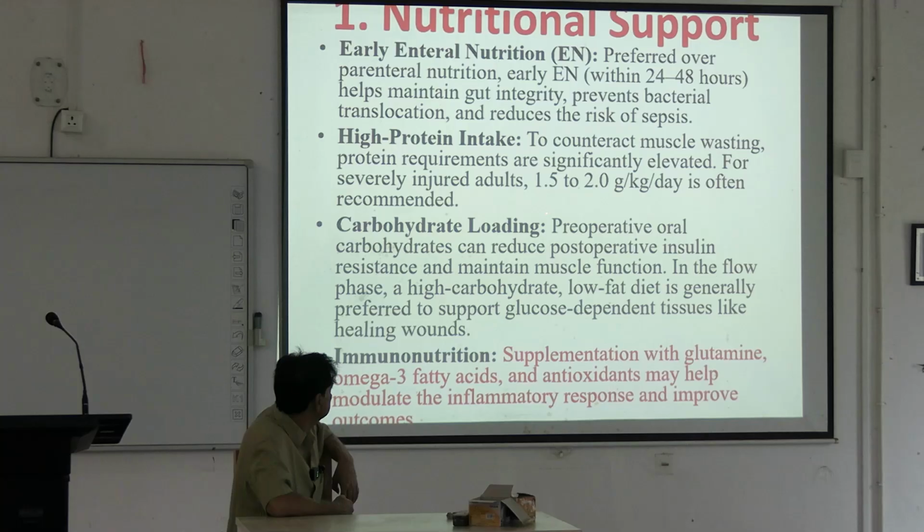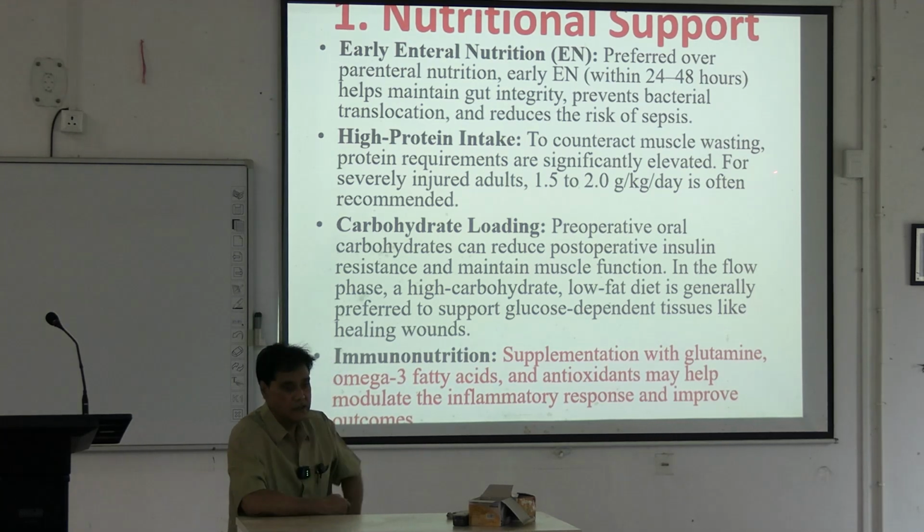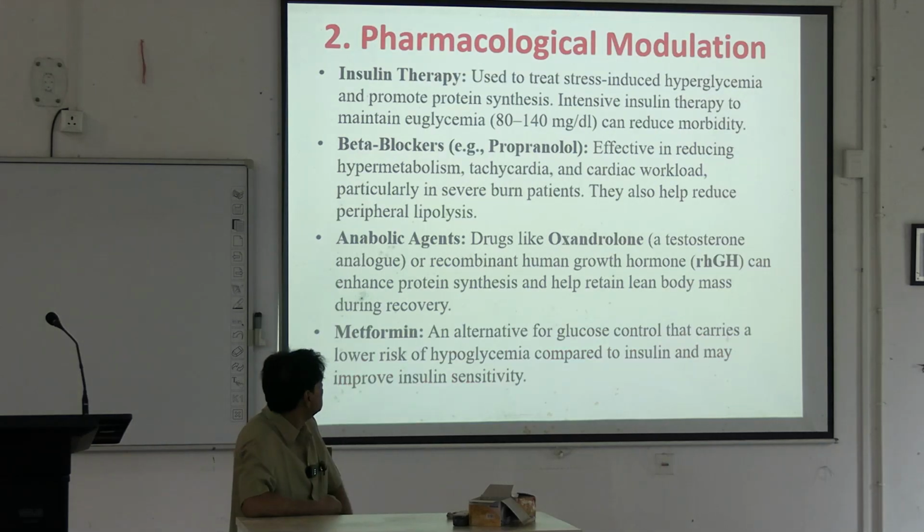Carbohydrate properly, since glucose-dependent tissue like a healing wound needs it. Immunonutrition: supplementary glutamine, omega-3 fatty acids, antioxidants should be given. Pharmacological support: beta blockers, sometimes helpful to reduce heart rate, and insulin therapy, anabolic agents, oxygen may be given.